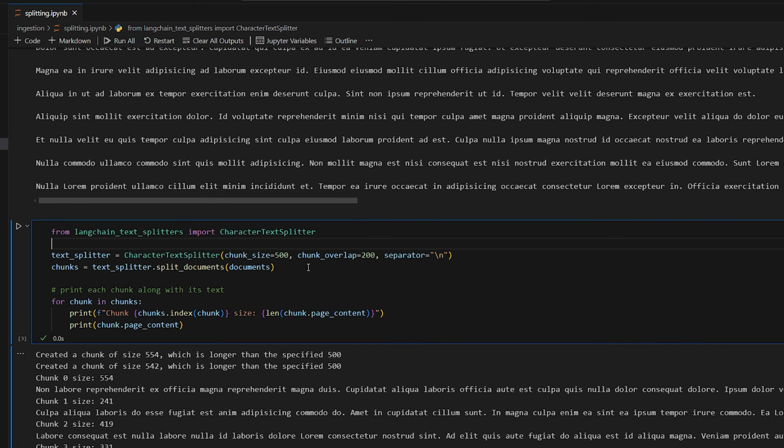So, just like everything in machine learning and AI, it really just depends. It's a trade-off because if you have a model with a high context window, this means it's able to handle more text, more tokens. So you don't need to have as small chunks potentially. But if you have a model with a limited context window, then it can only handle so much information, right? So having smaller amounts of information makes sense, so a smaller chunk size therefore.